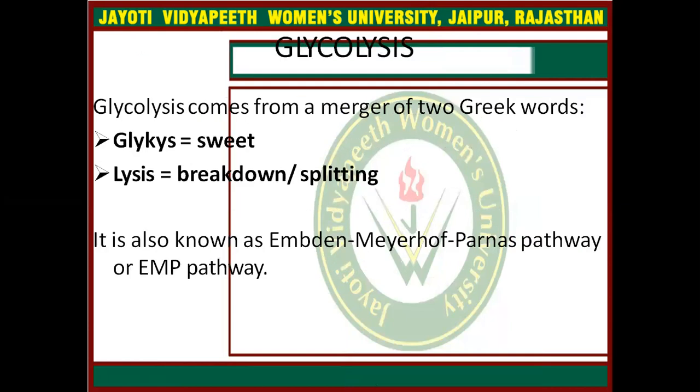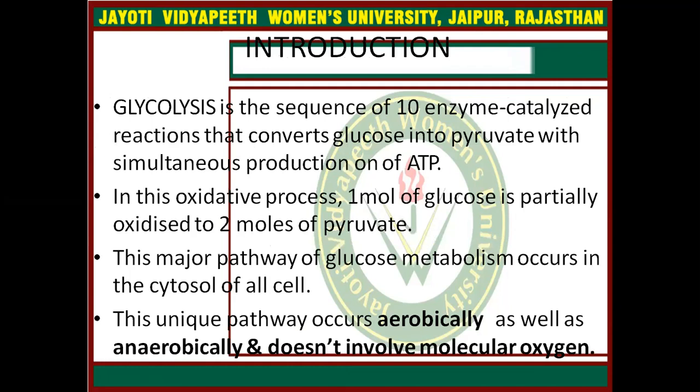Glycolysis comes from the merger of two Greek words, glykys and lysis, meaning sweet breakdown, and it is also known as the Embden-Meyerhof-Parnas pathway or EMP pathway. Glycolysis is a sequence of 10 enzyme-catalyzed reactions that converts glucose into pyruvate with the simultaneous production of ATP. In this oxidative process, one molecule of glucose is partially oxidized to produce two molecules of pyruvate.